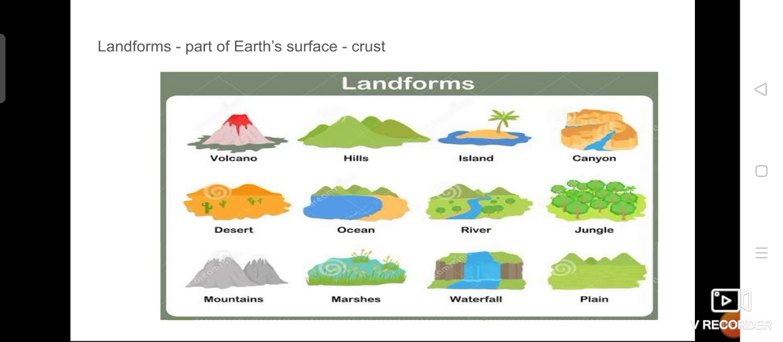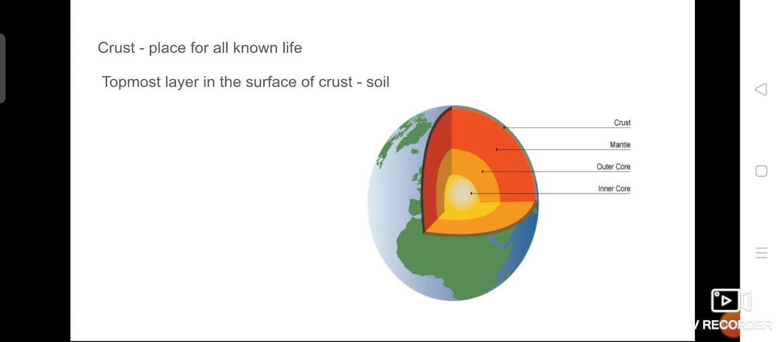C-R-U-S-T, crust. What do you mean by crust? The earth surface. Here you can see. You all very well know about the earth structure, isn't it? It is somewhat spherical in shape, and we people are living on the surface of the earth, isn't it or not? So imagine this one is the globe. The picture was given, and we people are living, not only we, all the living things, all the land area, all the ocean area, everything is present on the surface of the earth.